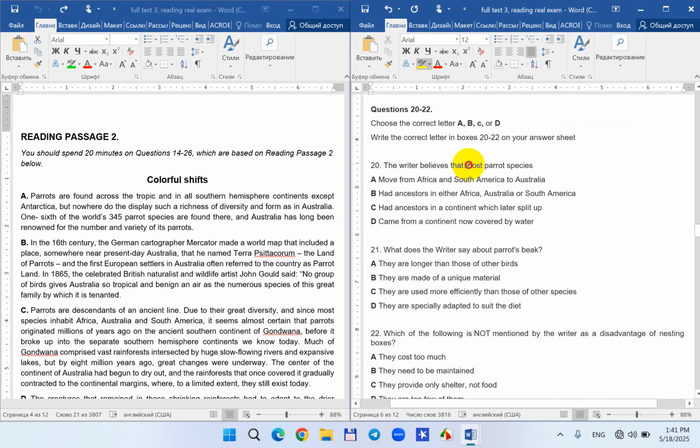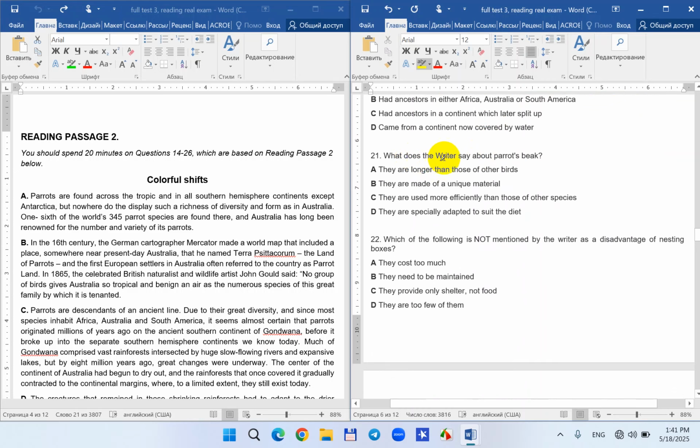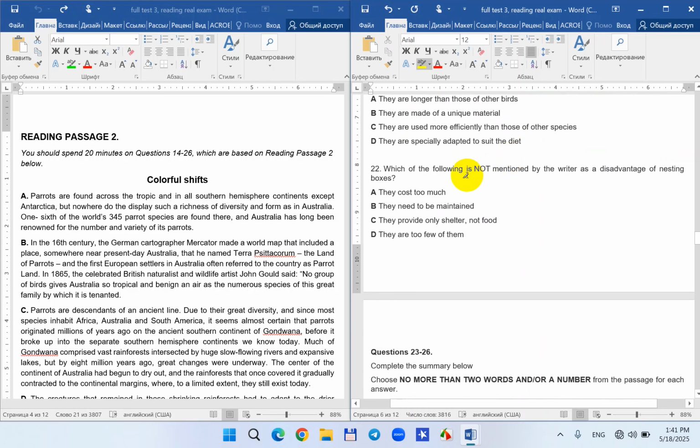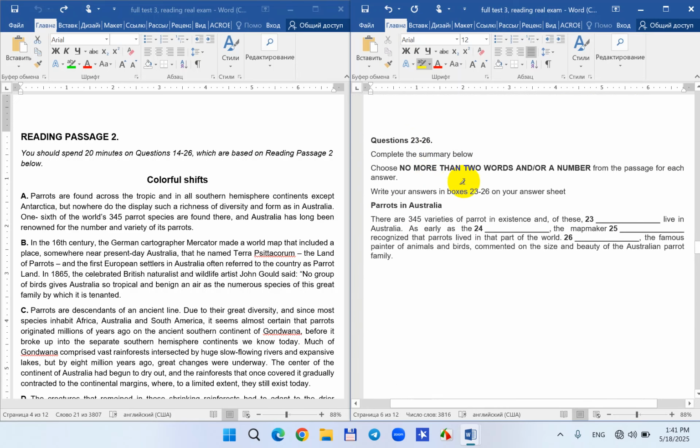The writer believes that most parrot species... What does the writer say about the parrot beak? I need the beak feature which is not mentioned as a disadvantage by the writer. Now, no more than two words or a number. There are 345 varieties of parrot in existence, and among them, this many live in Australia.